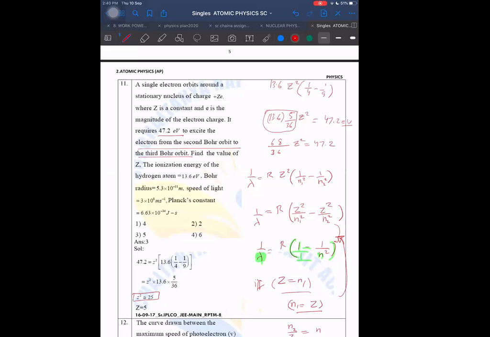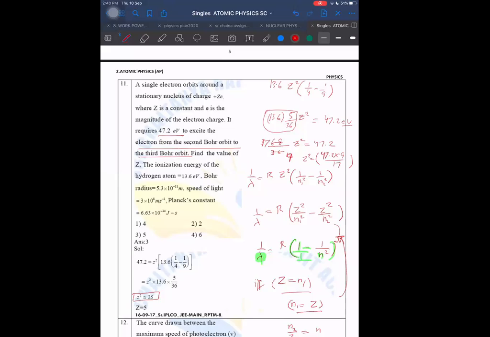Right only, I think. And then divide by 4. Can I divide by 4? No, I cannot divide the numerator by 4. I can divide the denominator by 18. The numerator will become 30. No, I can divide the numerator also. 17 divided by 9. Then Z square I am getting as 47.2 into 9 divided by 17.